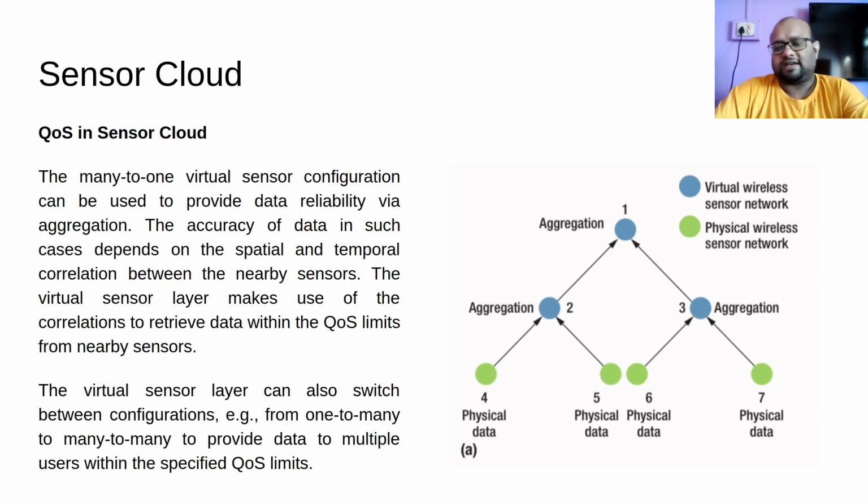So if I have a high spatial and temporal correlation, then I can use this highly correlated sensor, this sensor which is near me physically and which has done this sensing at a near amount of time.